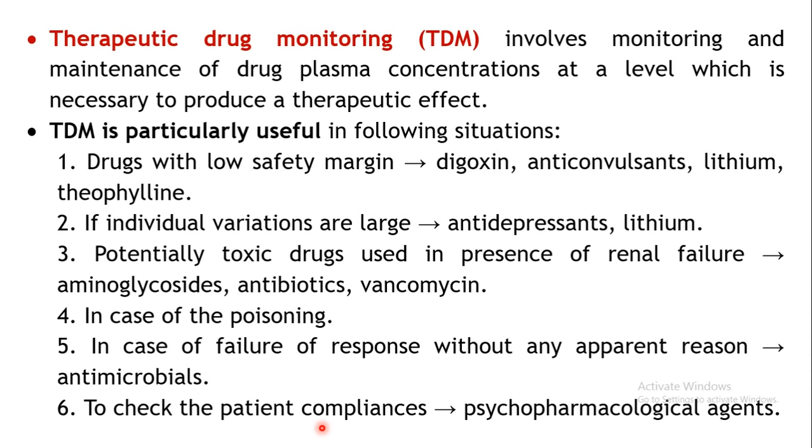Sometimes what happens, the patients skip the doses, right? They may take the tablet in the morning, they may skip the afternoon dose and then they may take the same drug at night. Or sometimes if they miss one tablet, the next time they take 2 doses of the drug. It is not advisable in all situations to take a double dose if you miss one of the doses of your drug. So whether the patient is compliant or not, whether that particular patient is following the proper regimen or not, that situation can be checked.